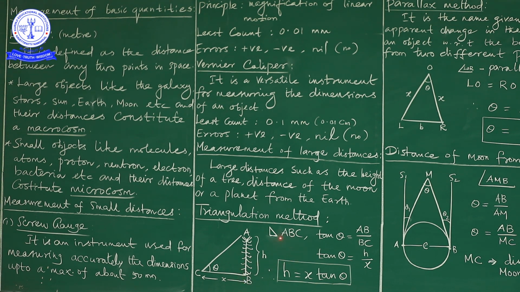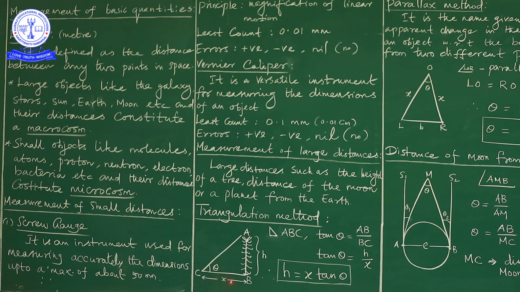So just keep in mind the Pythagoras theorem. Here we are considering a right angle triangle. We are going to calculate the height of the tree. AB is the opposite side, BC is the adjacent side, and AC is the hypotenuse. We want the value of AB only. We know the value of H, and BC is the adjacent side, whose value is named X.